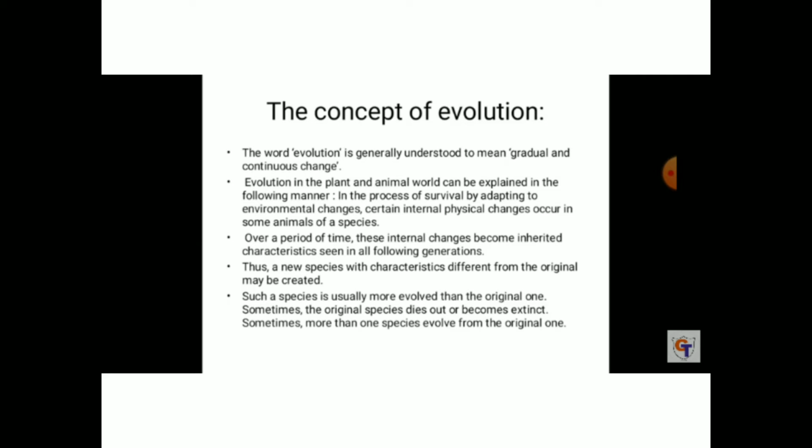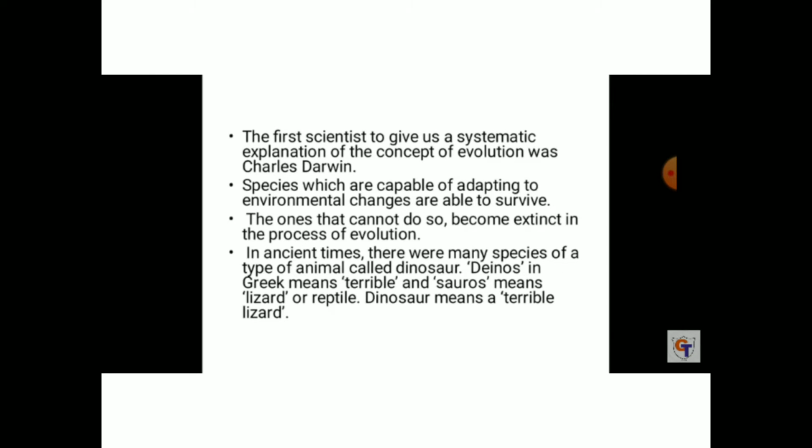Sometimes the original species dies out or becomes extinct. Sometimes more than one species evolves from the original one. The first scientist to give a systematic explanation of this concept of evolution was Charles Darwin. Who gave the first systematic explanation about it?